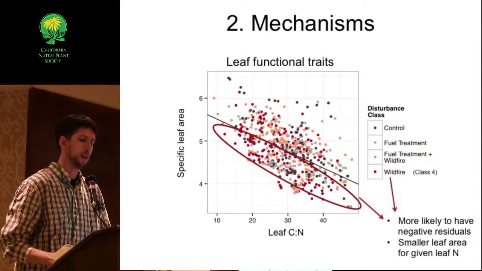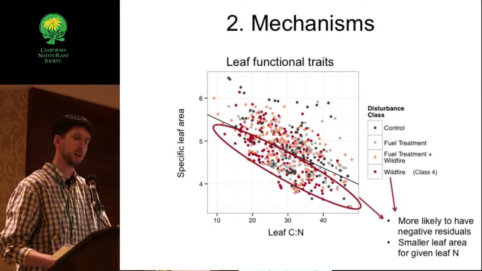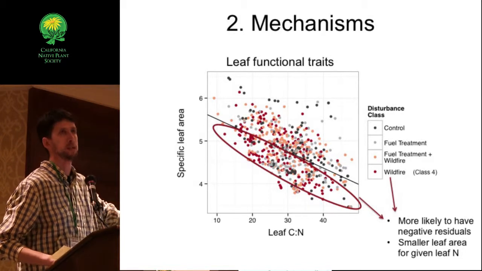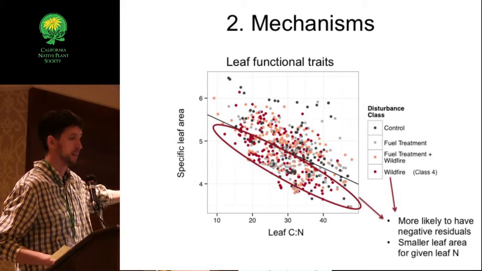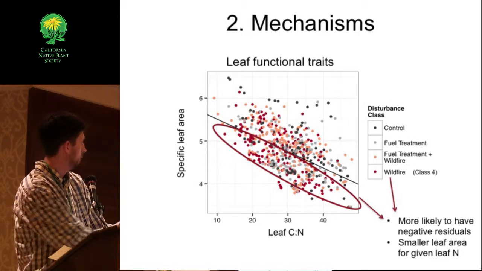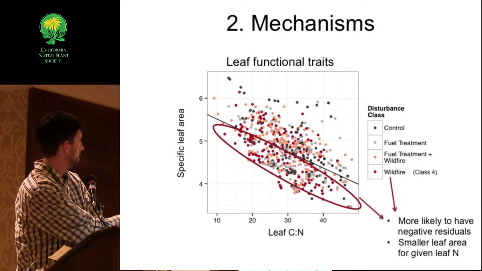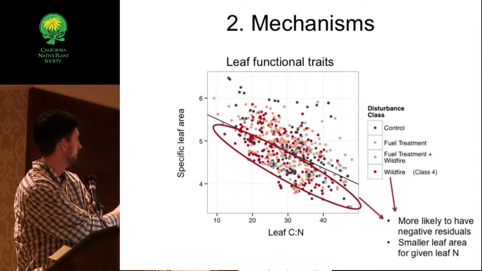So we did an analysis, a regression of the community weighted mean trait values for all our plots. Each point is a plot here, and this is the abundance-weighted mean SLA and mean carbon to nitrogen ratio. And we see that it follows the expected correlation, where some plots are dominated by species that have high SLA and low C to N ratios.